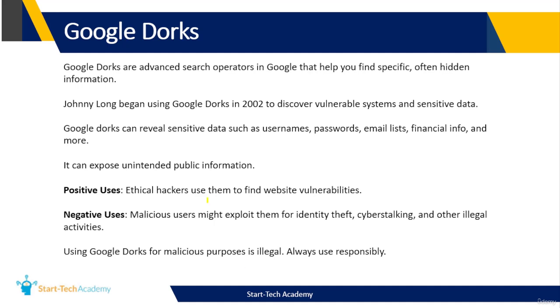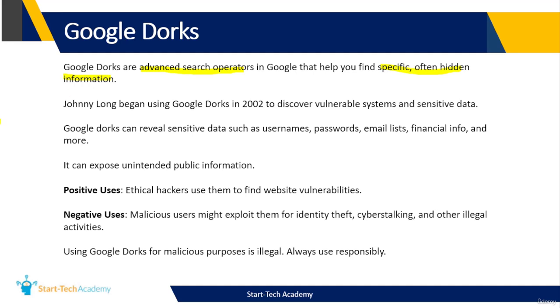In fact, Google has got some advanced search operators that can help you in finding very specific and sometimes confidential information that is not easy to find. Google can be used as a hacking tool if used wrongly.